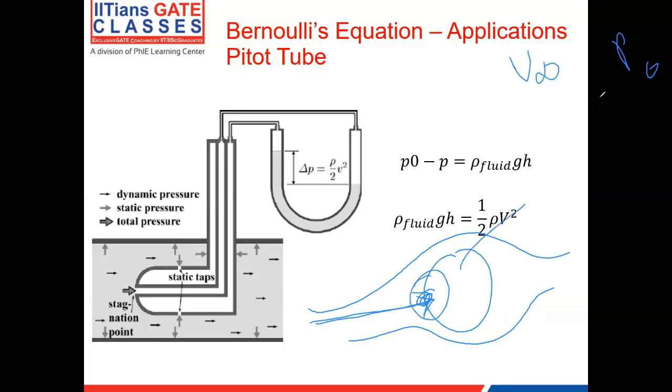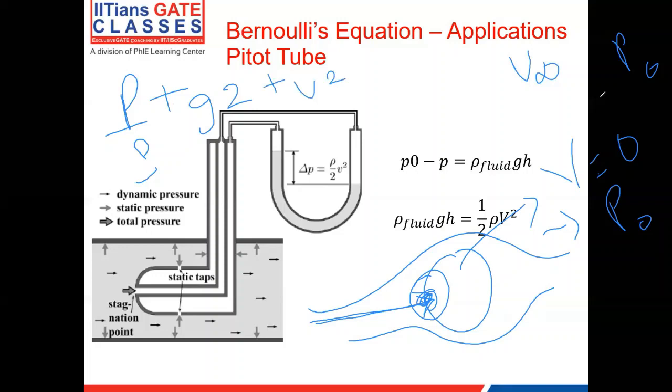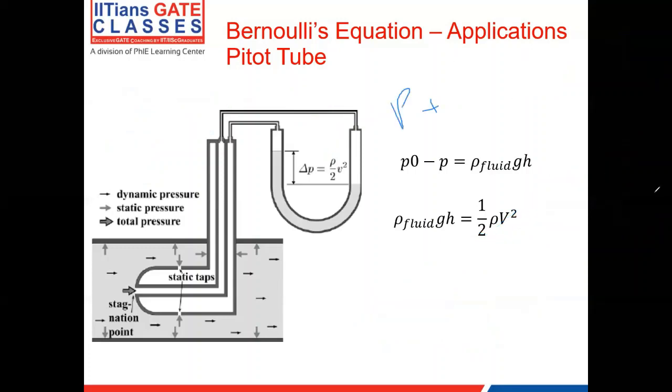So at this point, your velocity is v equal to zero, right? And if I were to measure the pressure at this particular point, that is what I call the stagnation pressure. So according to Bernoulli's equation, we have, let's say, P by rho plus g z plus V square by 2 is equal to constant. Now, let me rearrange this equation and write it as P plus rho g z plus rho V square by 2 is equal to some constant.